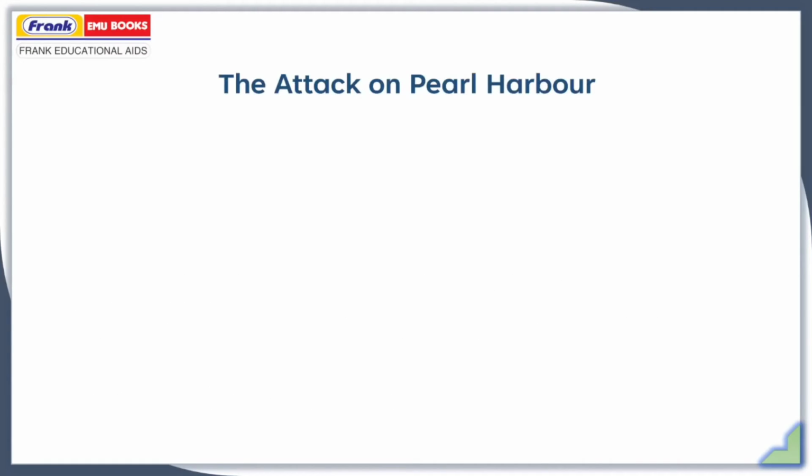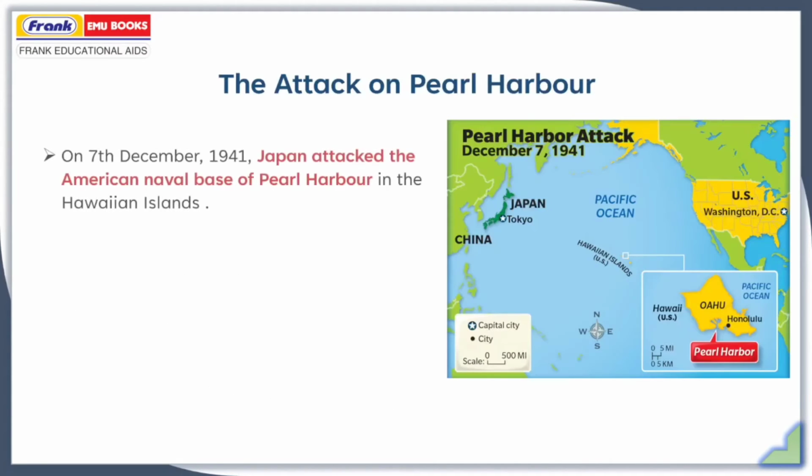The attack on Pearl Harbor. On 7th of December 1941, Japan attacked the American naval base of Pearl Harbor in the Hawaiian Islands. As you can see in the map, there is the Hawaiian Island. And on this Hawaiian island, there is a naval base called Pearl Harbor, belonging to the United States of America.